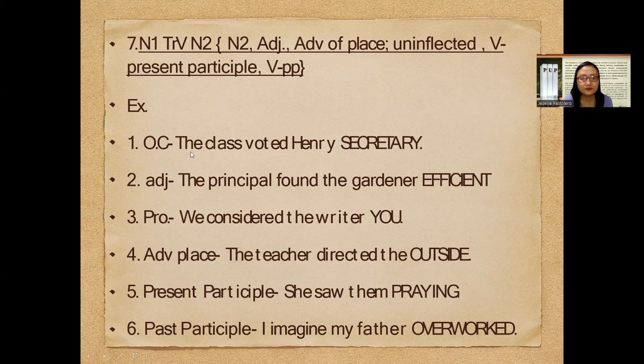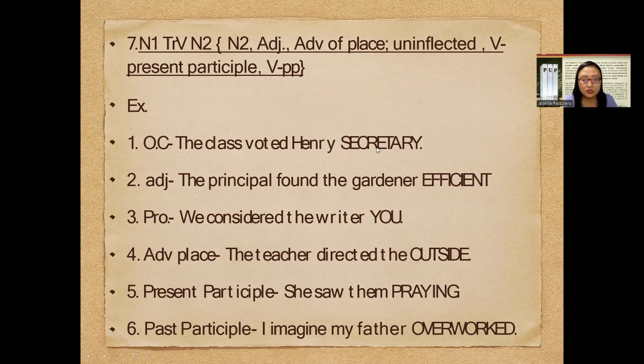Number 1, the class voted Henry secretary. In this sample sentence, we have the N1, which is class. Voted is our transitive verb. And then we have N2. Which one is N2, ma'am? Secretary? Who were able to vote? We voted for Henry as our new secretary. So actually, Henry is definitely our N2. However, there is a description right after the proper noun Henry, and that is the secretary.